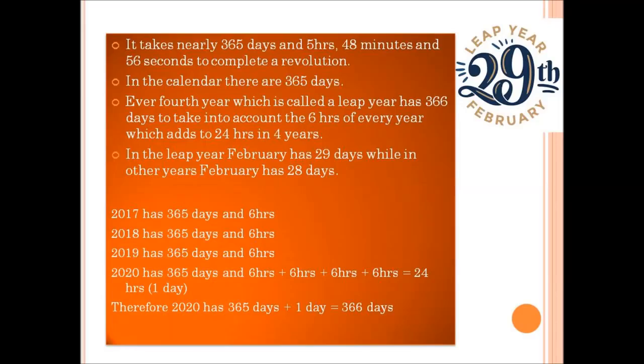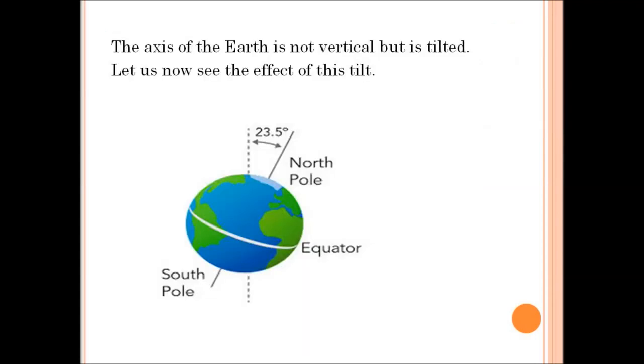So it makes 24 hours. 24 hours makes 1 day. So 1 day is added to the year 2020. Okay children, so the year 2020 has 366 days. Therefore, the year which has 366 days is said to be the leap year. In the leap year, February has 29 days, while in other years February has only 28 days.